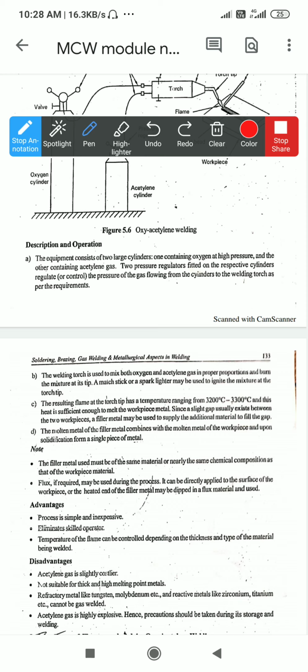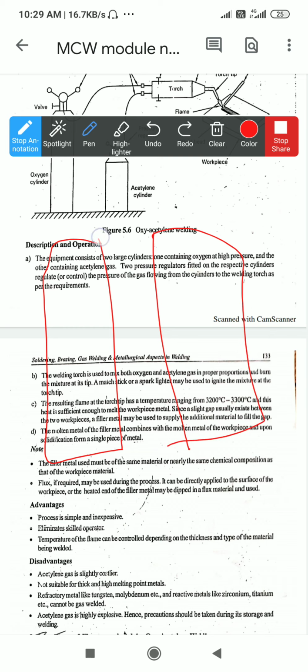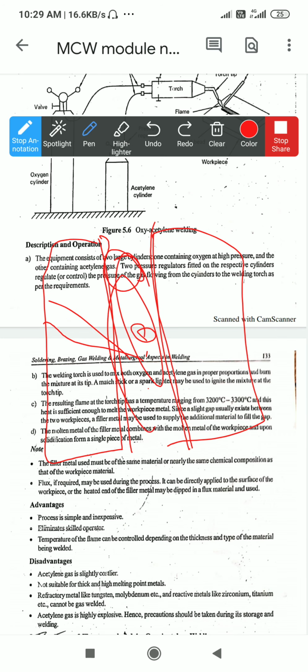Since a slight gap usually exists between the two workpieces, a filler metal may be used. Filler metal has to be used because there is a gap between the two workpiece edges. See, this is one workpiece and this is the other, so this is the gap between them. By the flame, this edge and this edge are melted and converted into liquid. So the extra filler metal is added inside, so that fusion of the three metals may occur, and a perfect joint may form between both workpieces.